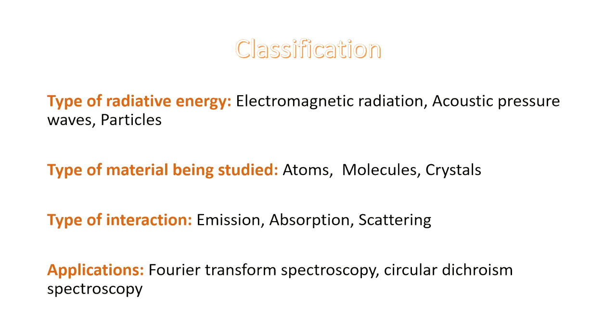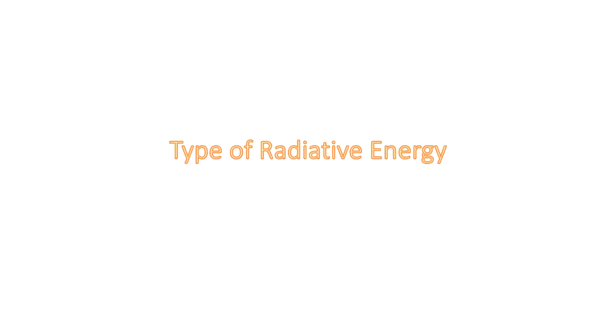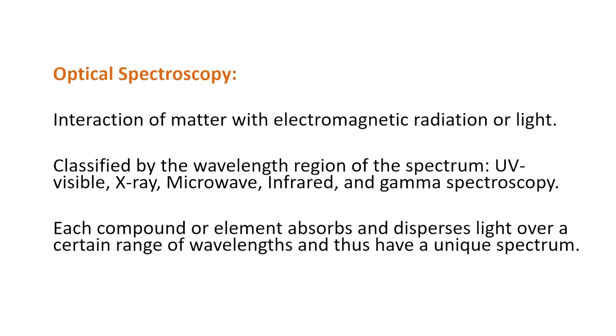Another way to classify spectroscopy is based on a specific application for which you're using spectroscopy, for example, FTIR. Let's look at the first way in which you can classify spectroscopy, which is the type of radiative energy or radiation that you're using. On the basis of radiative energy, the first one is optical spectroscopy, also known as electromagnetic spectroscopy, as this involves interaction of matter, which could be atom or molecule, with electromagnetic radiation or light.